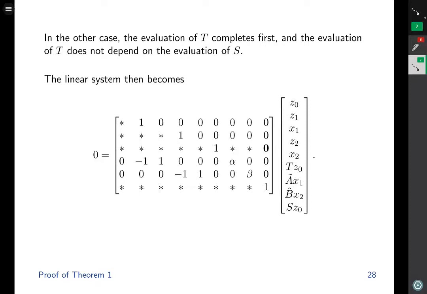In this case, the evaluation of t, defined through this row, does not depend on the output of S, and that is reflected by this 0. T is defined by this row as a linear combination of all previous information, and in this linear combination, there is no contribution from the output of S.